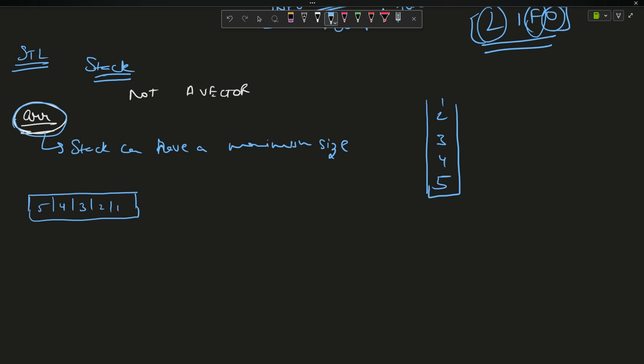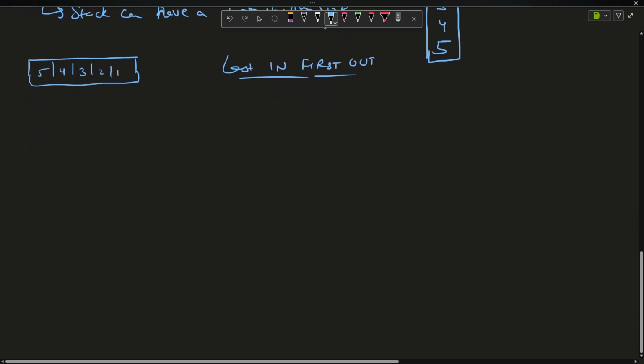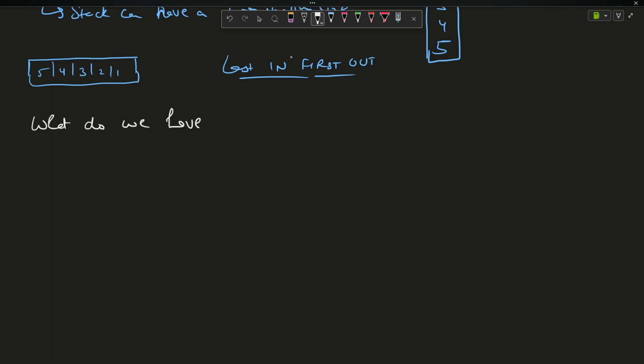But this is my array. This array has to represent my stack. How will I implement it? So the first thing I learned about is last in, first out. Okay. Now, how will I use this information to implement the stack using an array? Before implementing, we will have to learn what we have to implement, right? You should have asked me the question, what do we have to implement? Okay, let us see what we have to implement.